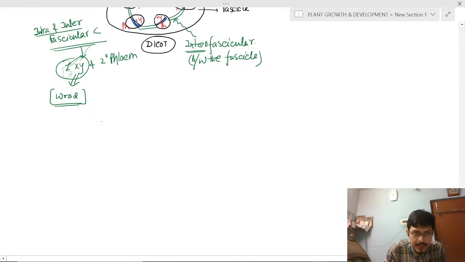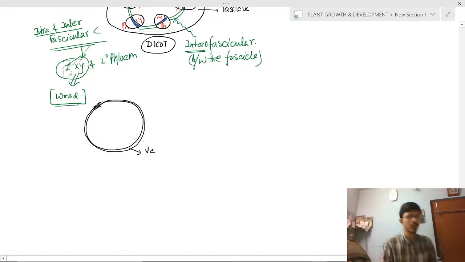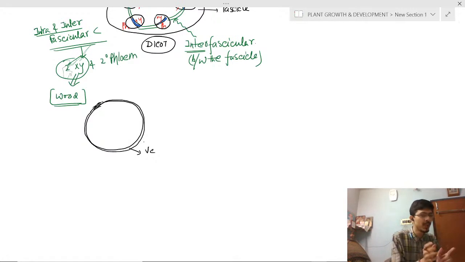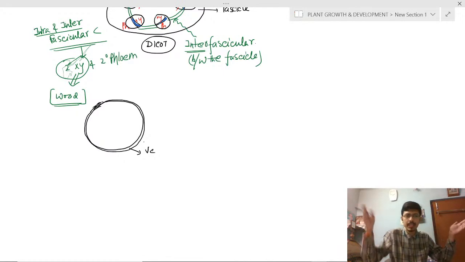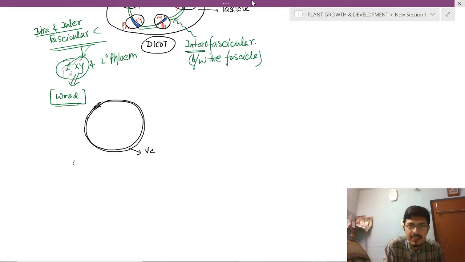If this is the vascular cambium, ring shaped, in the cross section, this is the vascular cambium. In the vascular cambium, outside is what? Phloem, and inside is xylem. So when it divides in the secondary growth, what will it produce? Secondary xylem inside and secondary phloem outside. Clear?